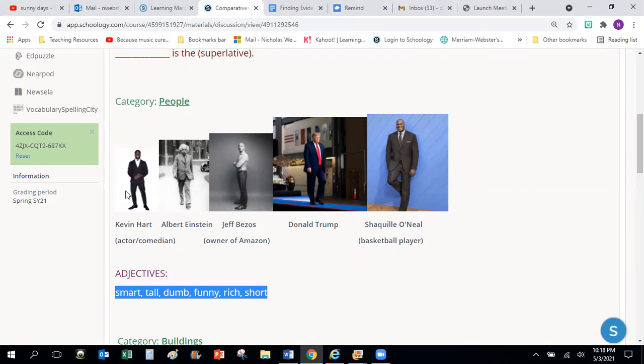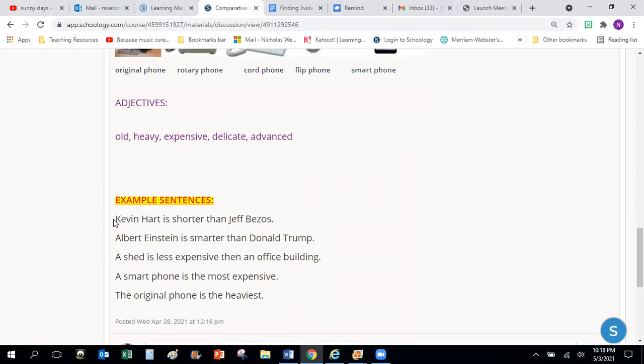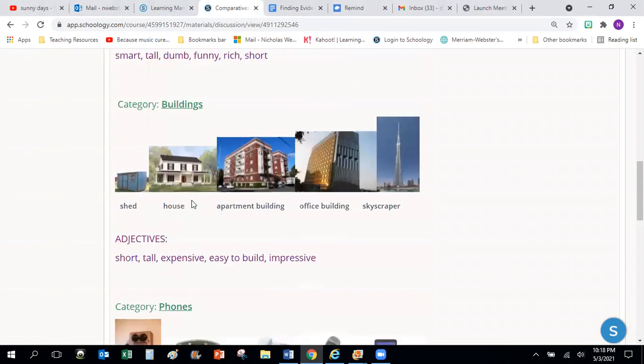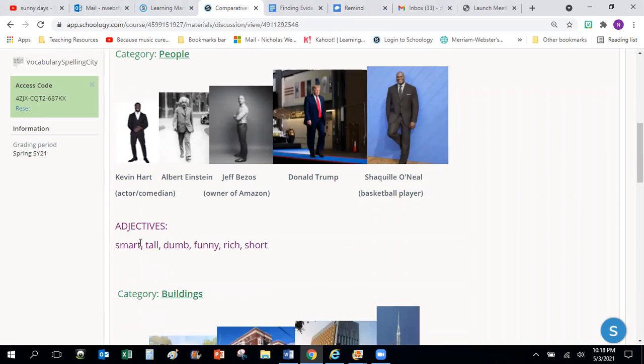For example, down here are some example sentences. Here I wrote, Kevin Hart is shorter than Jeff Bezos, right? I used the word short here, and I decided to use the comparative because I'm comparing two people.